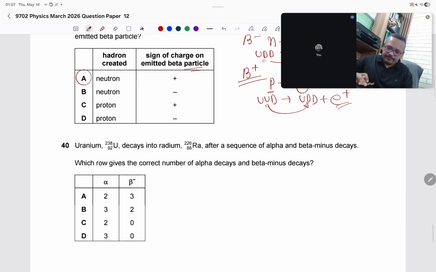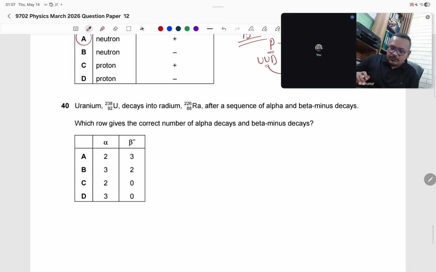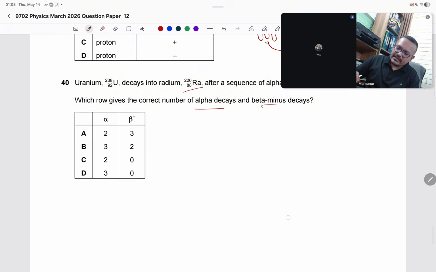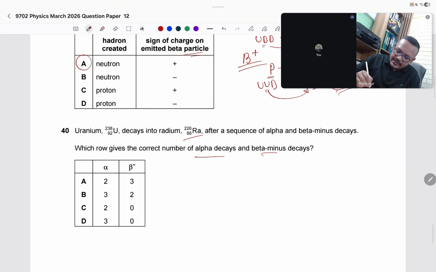39, answer A. 40. Uranium 238 decays into radium 226 after a sequence of alpha decay and beta minus decay. Which row gives the correct number of alpha decay and beta decay? See, we will calculate here. Suppose this is uranium, 238 over 92.